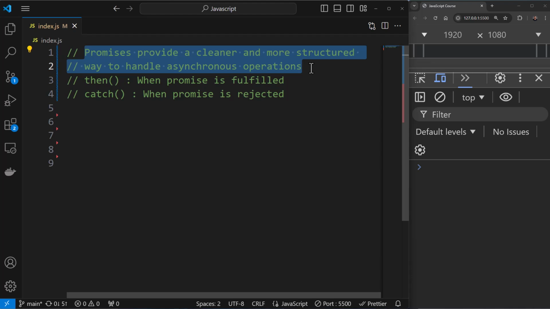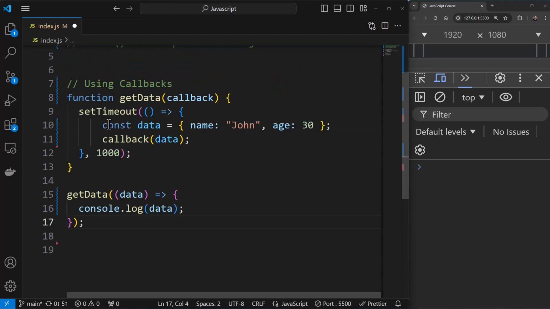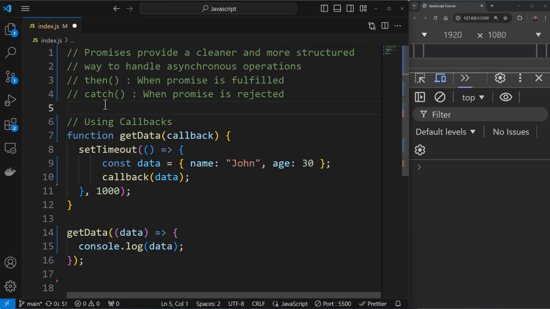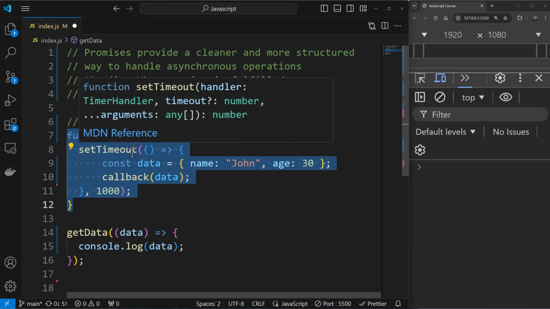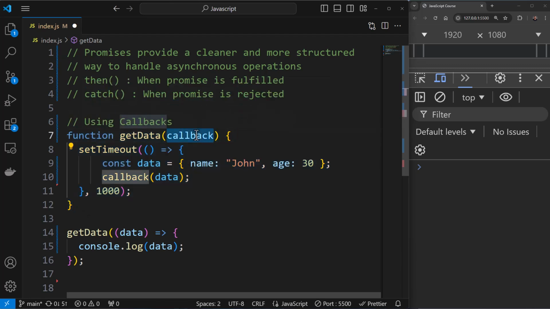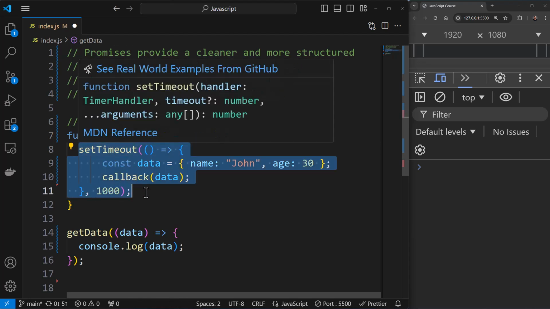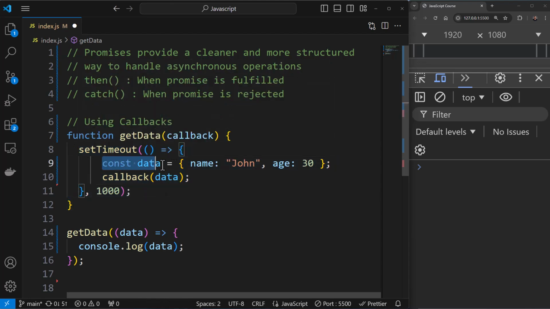So whenever you're doing asynchronous operation, one way to get them done is via callbacks. So if I paste some code over here, okay, this is an asynchronous operation that is happening, and I'm making use of callbacks over here. So you can see this is a function that is doing the operation. I'm accepting a parameter called callback, and I have this asynchronous operation wherein you can assume I'm fetching some data from the API, and this is the data that I'm getting. It's an object. And then I'm calling this callback function over here once this data is fetched, right?